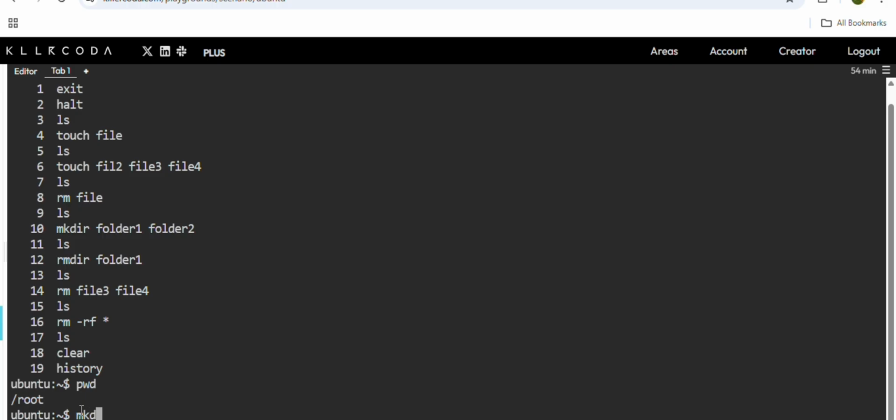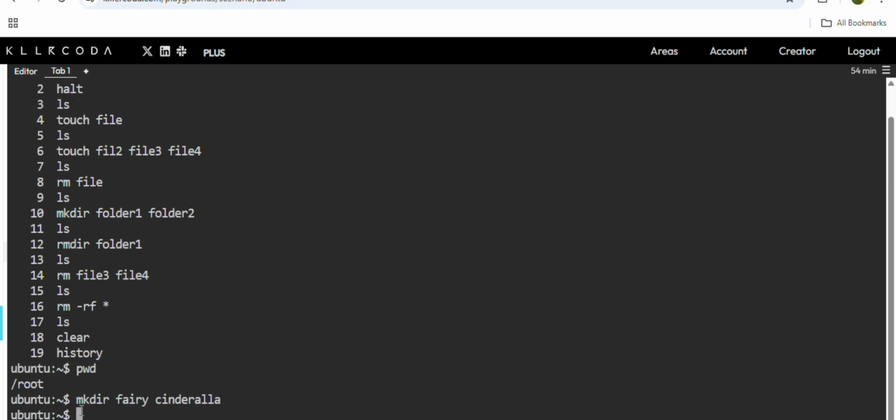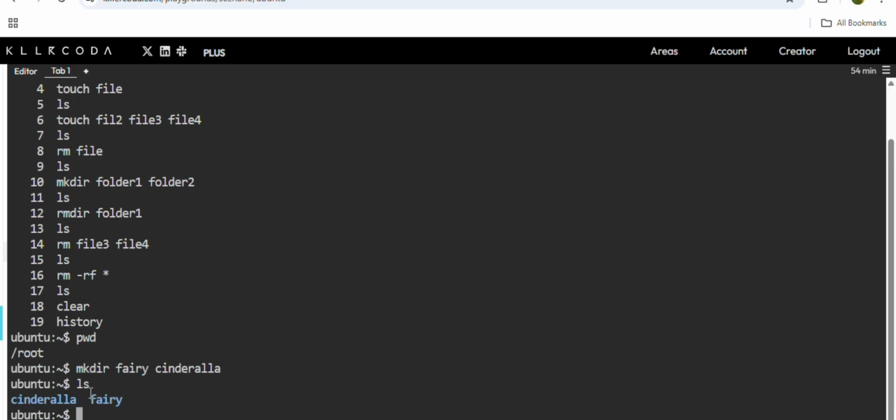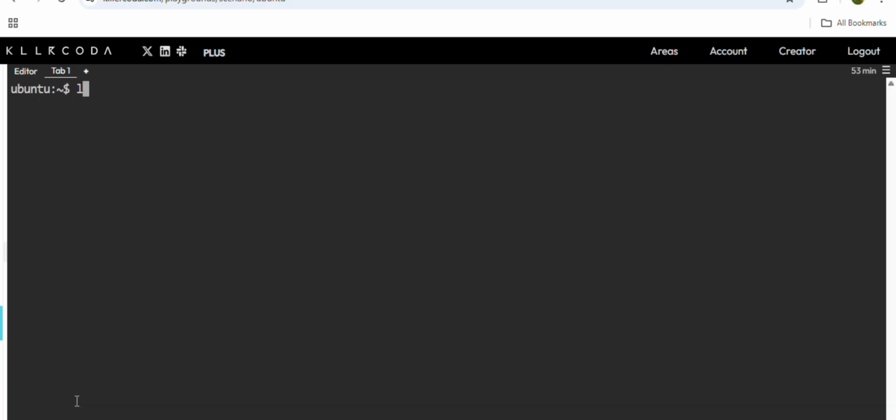Okay, let's create another folder. I'm creating mkdir fairy, Cinderella. Okay, I have created these two folders. If I give ls, I can see these two folders, right? I'm clearing the screen. If I give ls, I can see these two folders have been created, right?